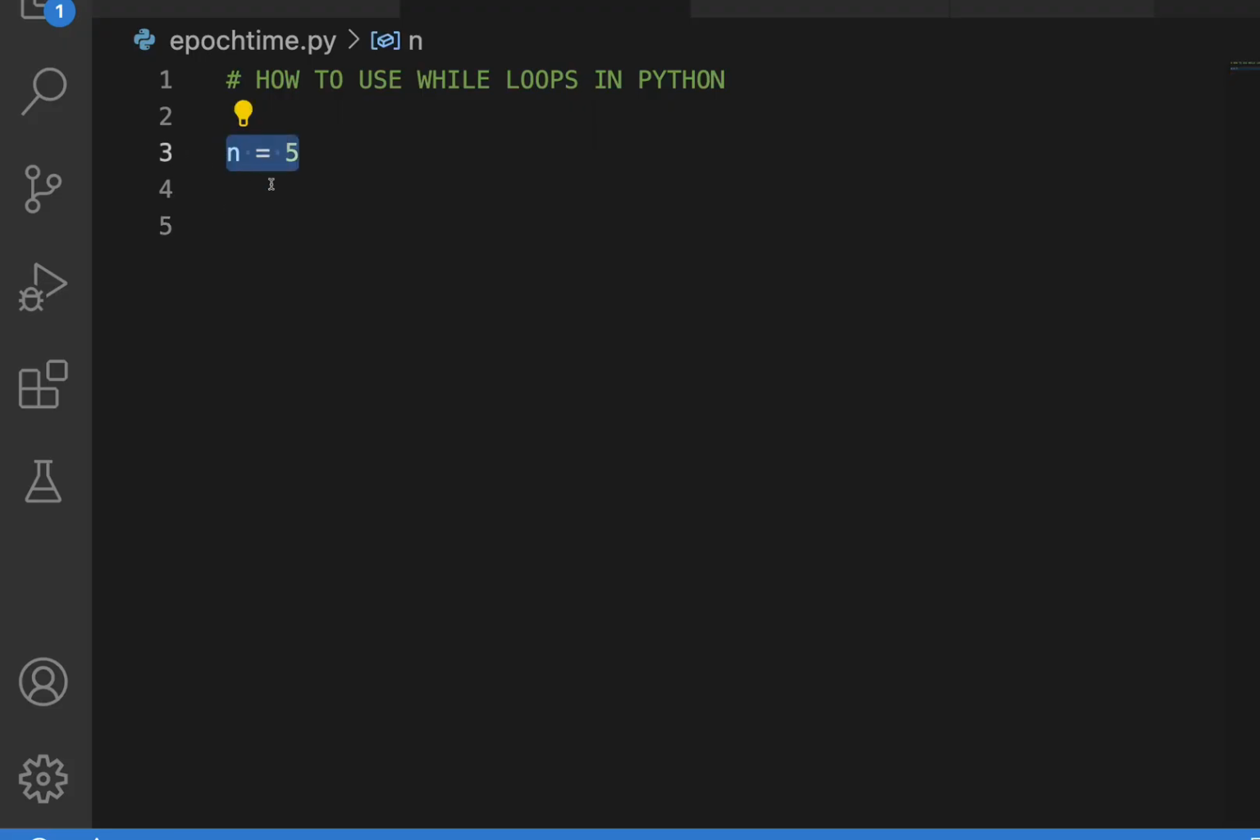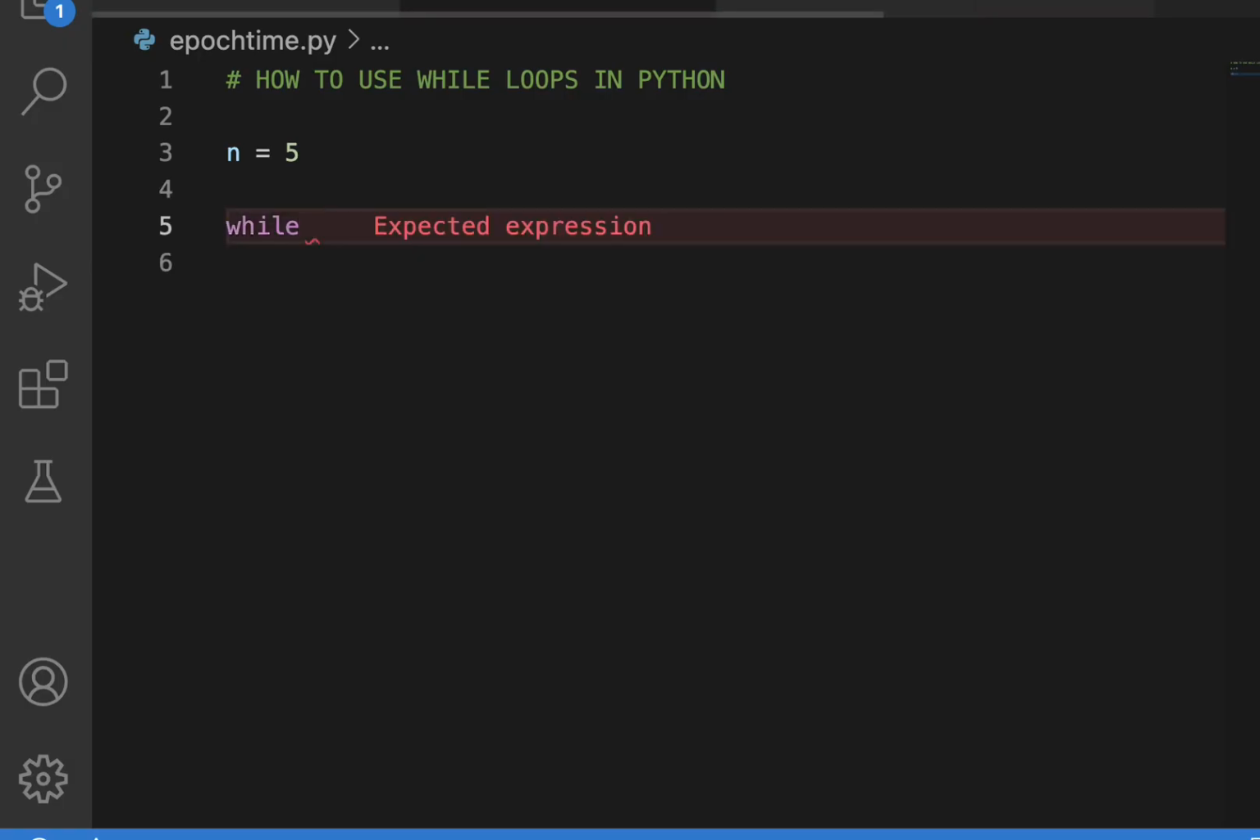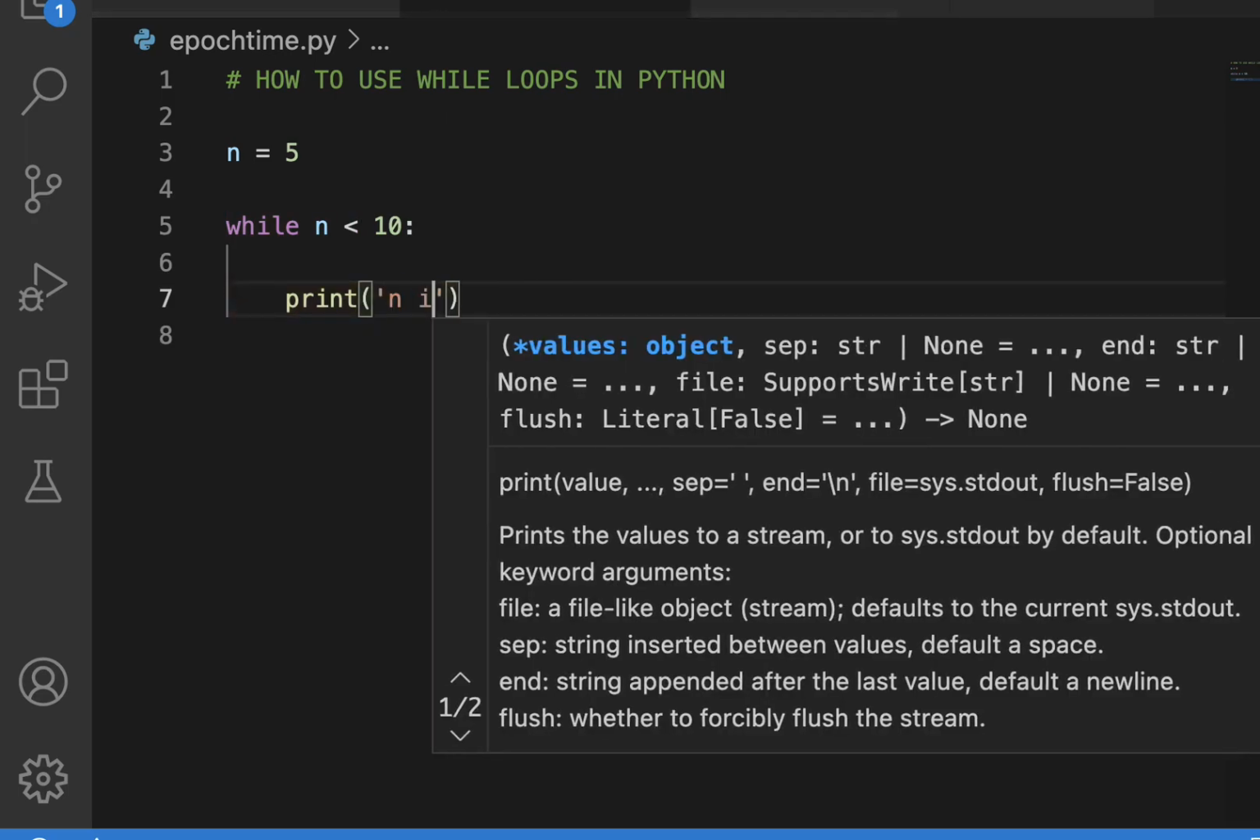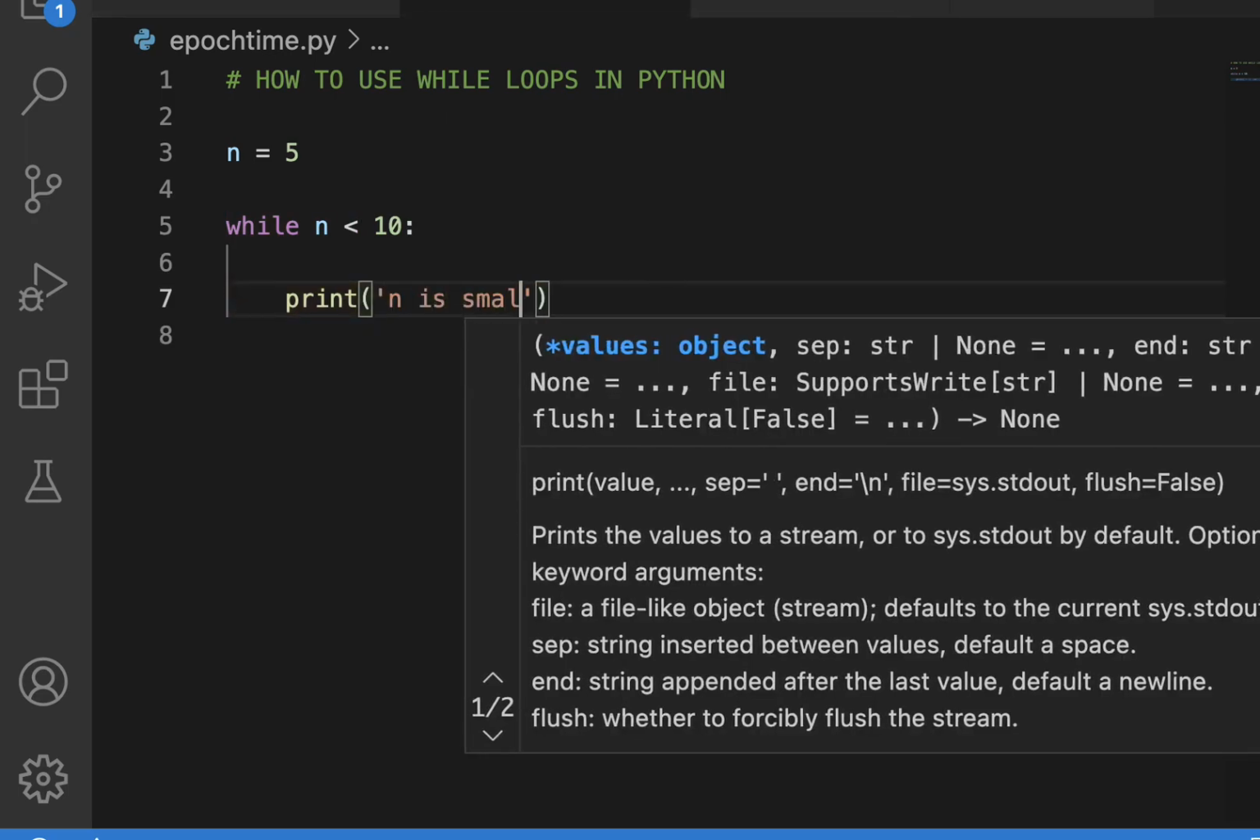How to use while loops. I'm going to set n to 5. So pretty much saying n equals 5, boom. Pretty simple, right? But while loops are going to run until something is false. So while n is smaller than 10, print "n is smaller than 10."